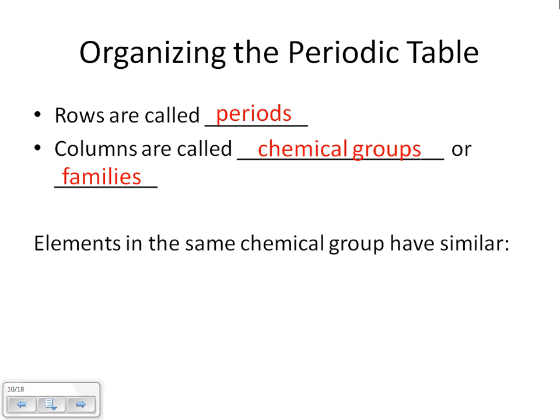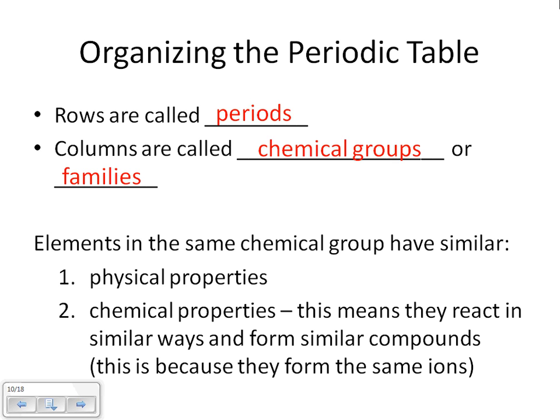So remember, rows are called periods. Those are going this way. Columns are also called groups or families, and they go up and down. Elements in the same chemical group, so the same column, have similar physical properties and chemical properties, which is really cool. This means that they react in similar ways and form similar compounds, and this is because they form the same ions. I have a really cool demonstration to show you with the group 1 elements, the first group: lithium, sodium, and potassium. I'm going to show you that in class because the way that those elements react with water as you go down the group is pretty cool.